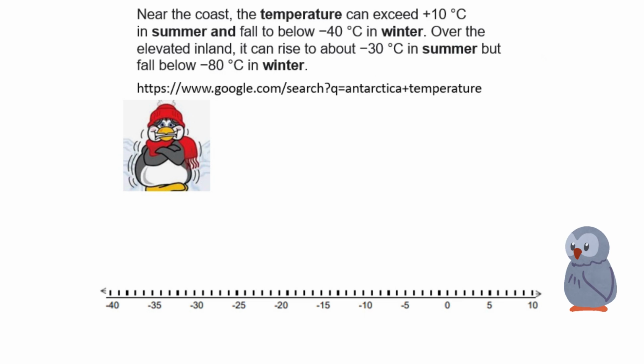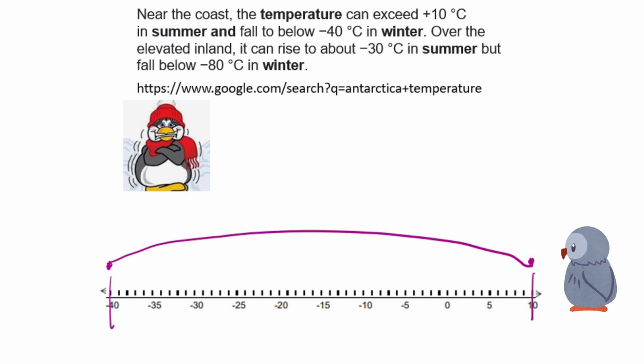So by the coast, it says that in the summer it is something about 10 degrees Celsius, and it can go negative 40 by the winter. So what is the distance? This is one point and this is the other point, and the difference is the distance between those two points. So what is that distance? Well, we can easily tell that it is 50.